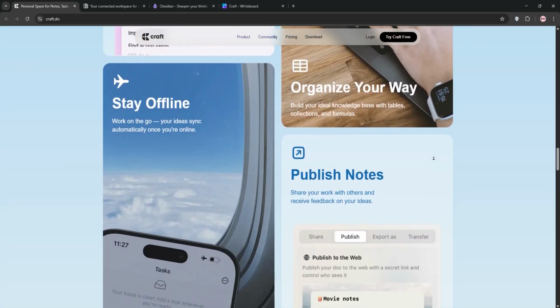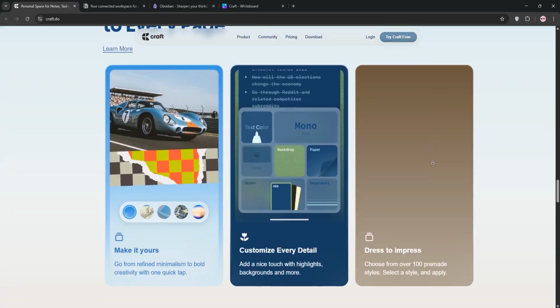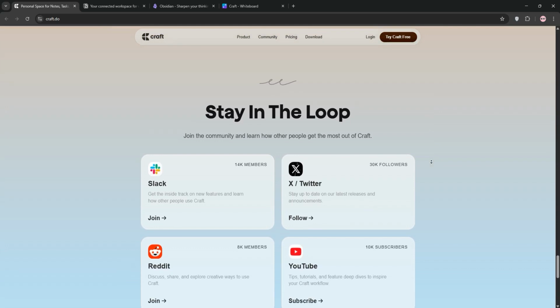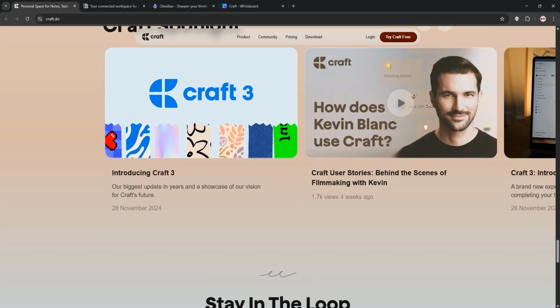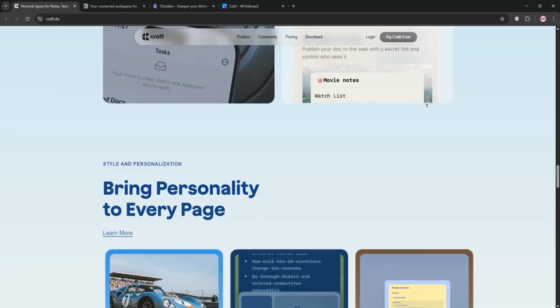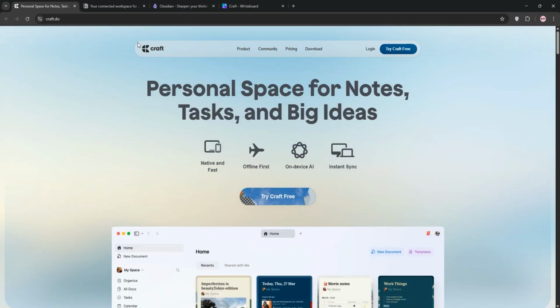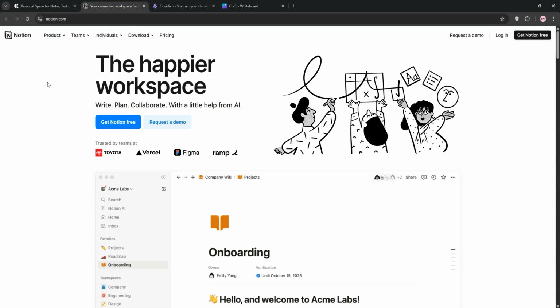It's a sleek, Apple-focused app for note-taking and document creation. Think beautiful, minimalist design with a focus on visuals. Perfect for writing polished docs or brainstorming. It's got offline support and works great on Mac, iPad, and iPhone, but it's less customizable and not as feature-heavy as others.